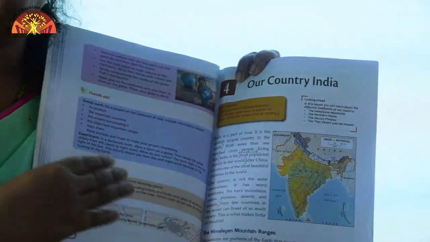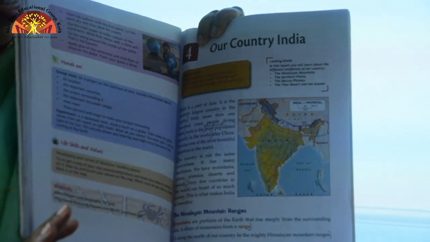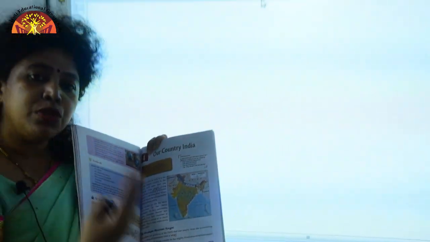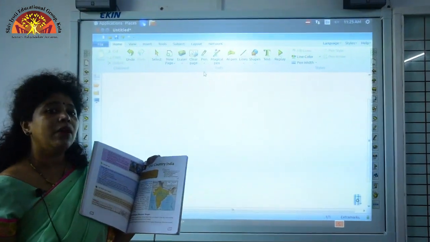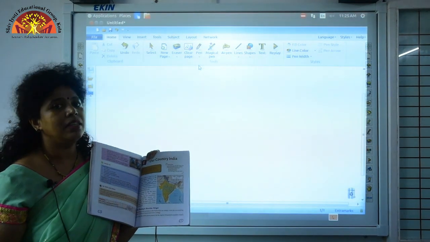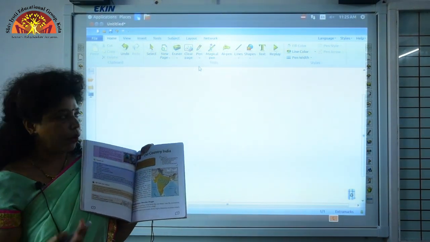So the speciality of this area is because of the rivers like Yamuna and Ganga, this place is very fertile and it is very suitable for cultivation, and because of that this area is thickly populated because of the crops that flourish very well in these areas due to the rivers that are snow fed from these mountains. And what kind of climate do you find here? The climate here is very hot in summer and cold in winter.